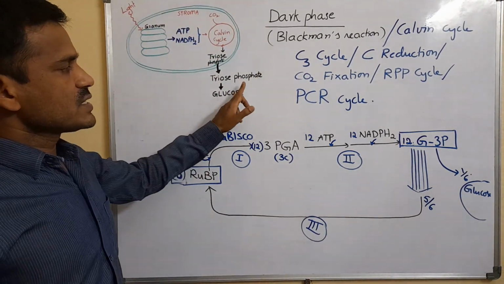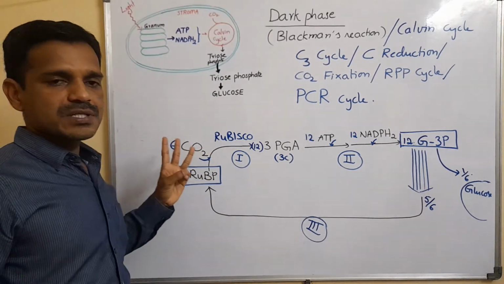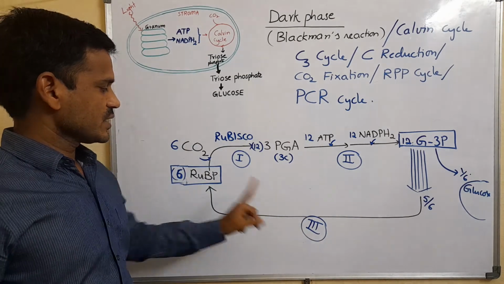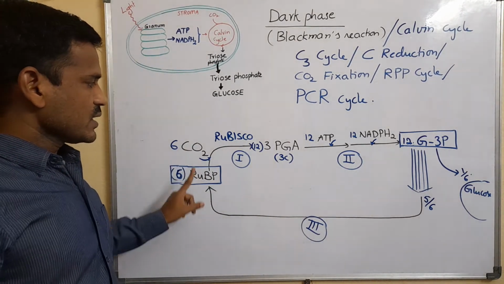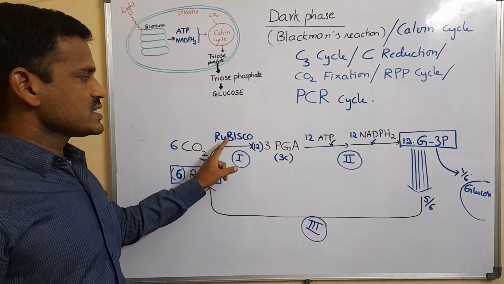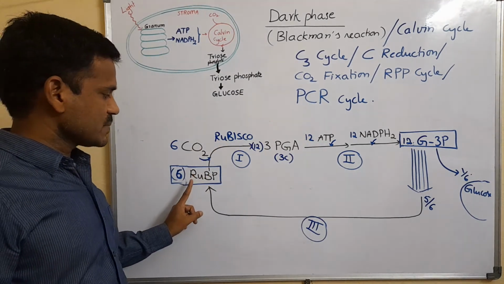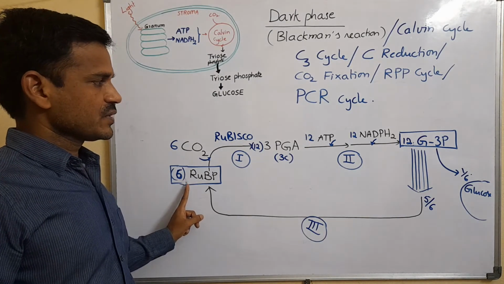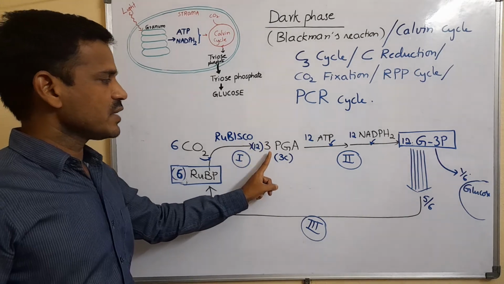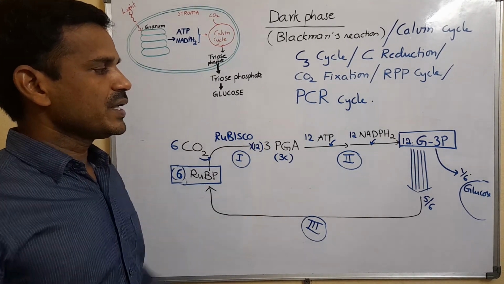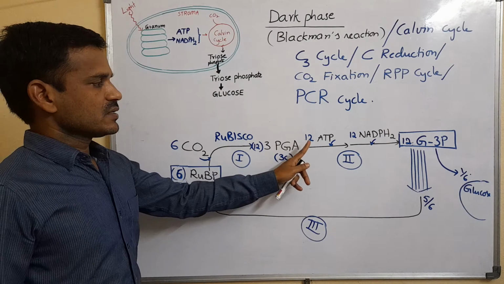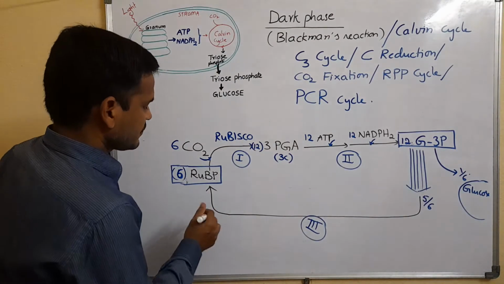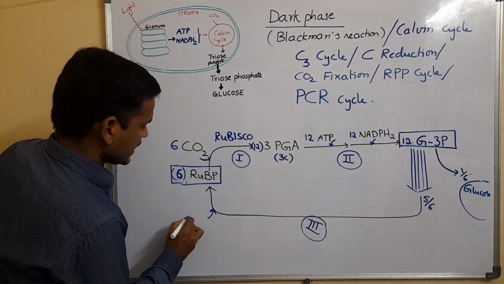In the dark phase, or Calvin cycle, there are mainly 3 steps: carboxylation, reduction, and regeneration. The first carbon-fixing enzyme is Rubisco. The first CO2-accepting molecule is RuBP, ribulose 1,5-bisphosphate. The first stable compound produced is 3-phosphoglyceric acid. And how many ATPs are utilized? In the reduction step 12 ATPs are utilized, and in the regeneration step again 6 ATPs are